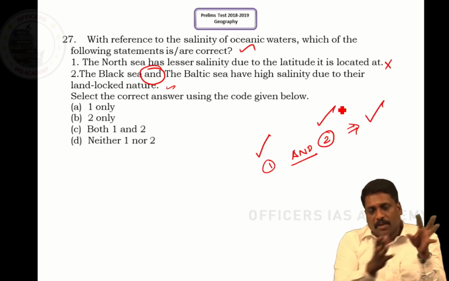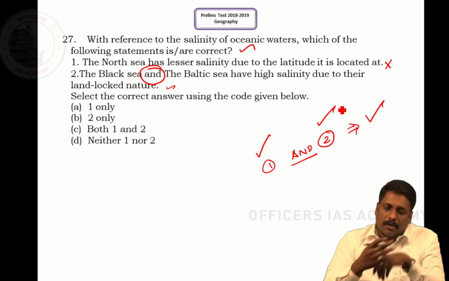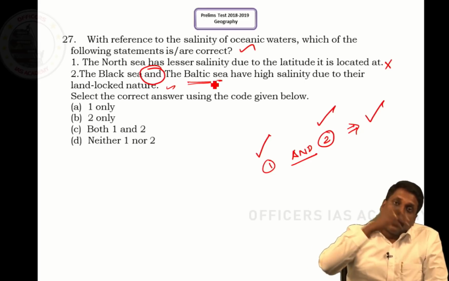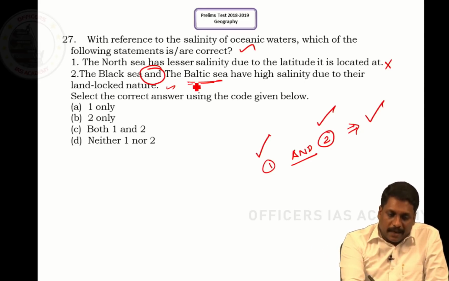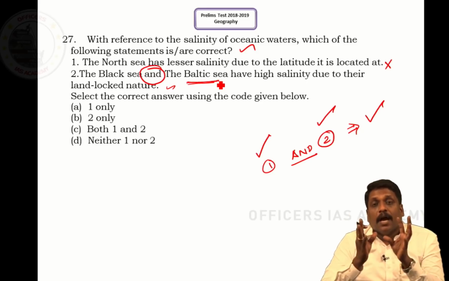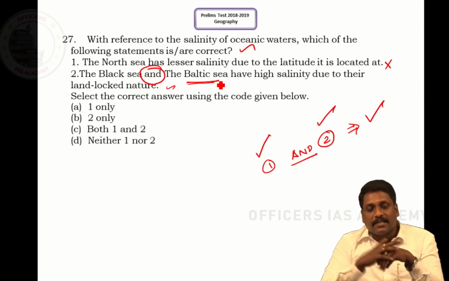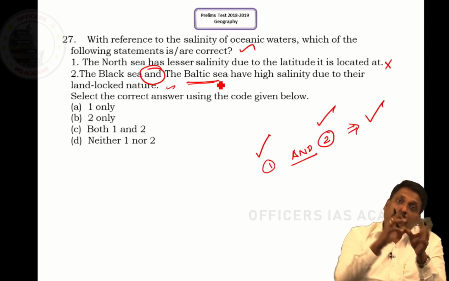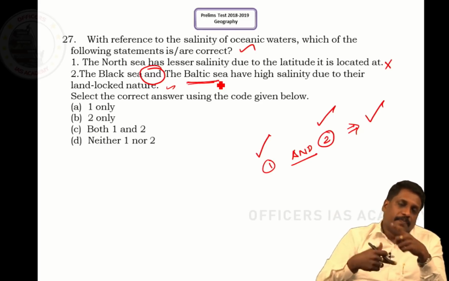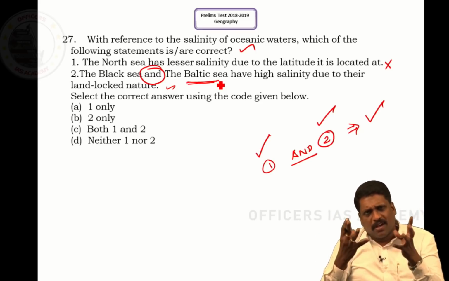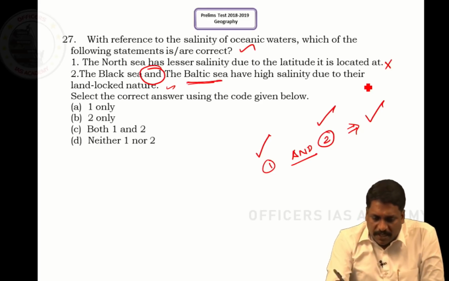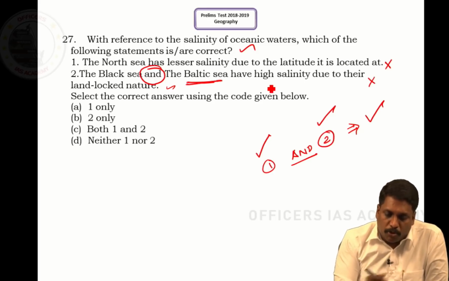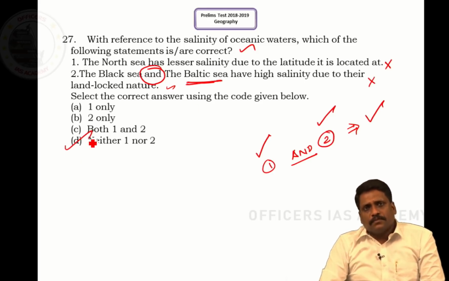Now here, whether you know about Black Sea or not, Baltic Sea, you can come to a conclusion. Baltic Sea is located in higher latitudes. When I talk about higher latitudinal location, marginal water bodies will have lesser salinity, not high salinity. In lower latitudes, marginal water bodies will have high salinity, but in higher latitudes, there is a complete reversal which takes place, right, sir, because water maintains temperature. If that is the case, this statement is also wrong. Let me repeat it. Baltic Sea has low salinity, not high salinity. So what should be the answer for it? It should be neither 1 nor 2, sir. That is D.